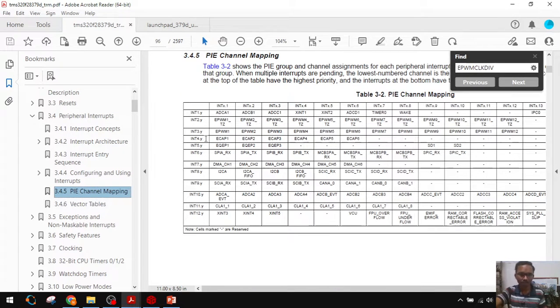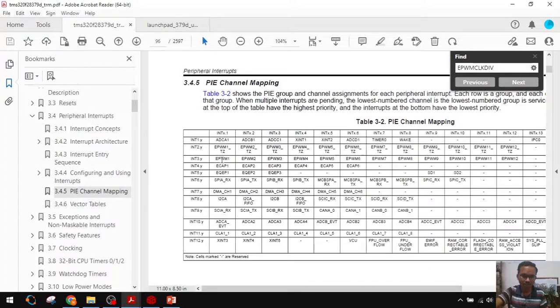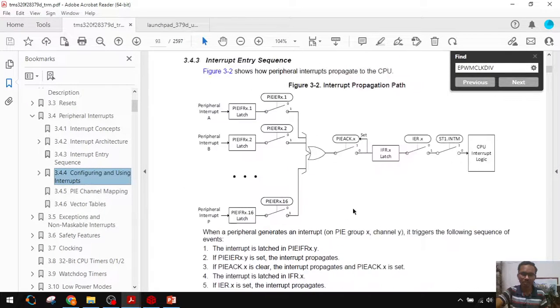Yeah, here for example in this session we are using ePWM 1. Okay, what is happening? ePWM 1 is coming into group 3 interrupt 1. You have to configure these things in group 3 interrupt 1.